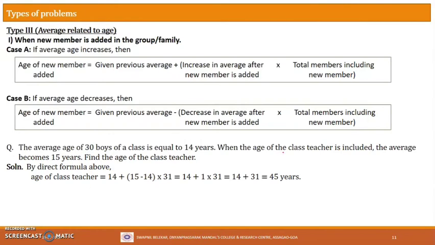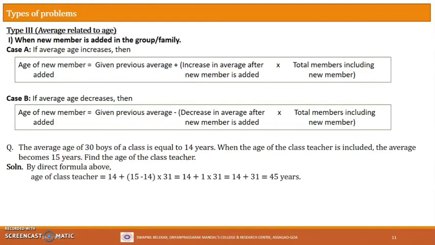So you see, after addition of the new member, what has happened to the average? The earlier average was 14 years. Now it has increased to 15 years. That means there is a rise in the average. Correct, no? So average has been increased there. Yes or no?